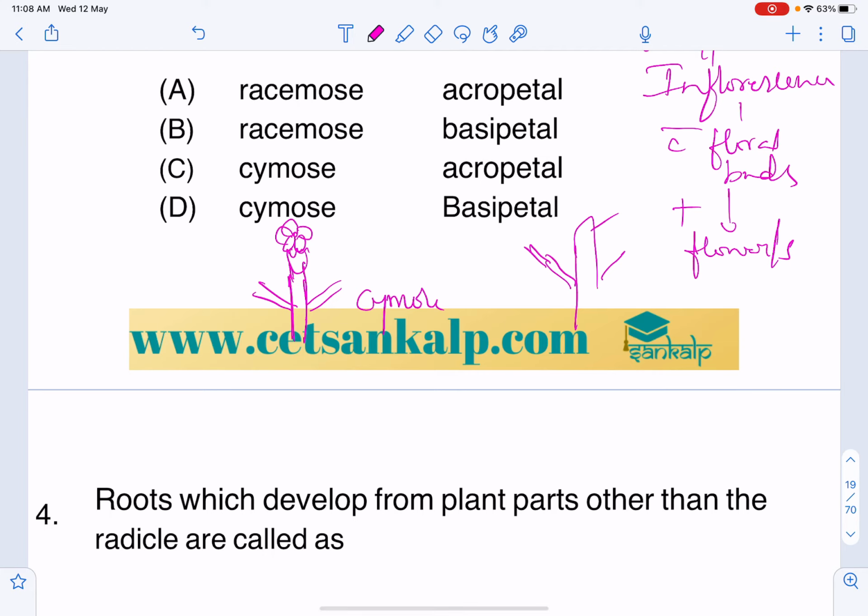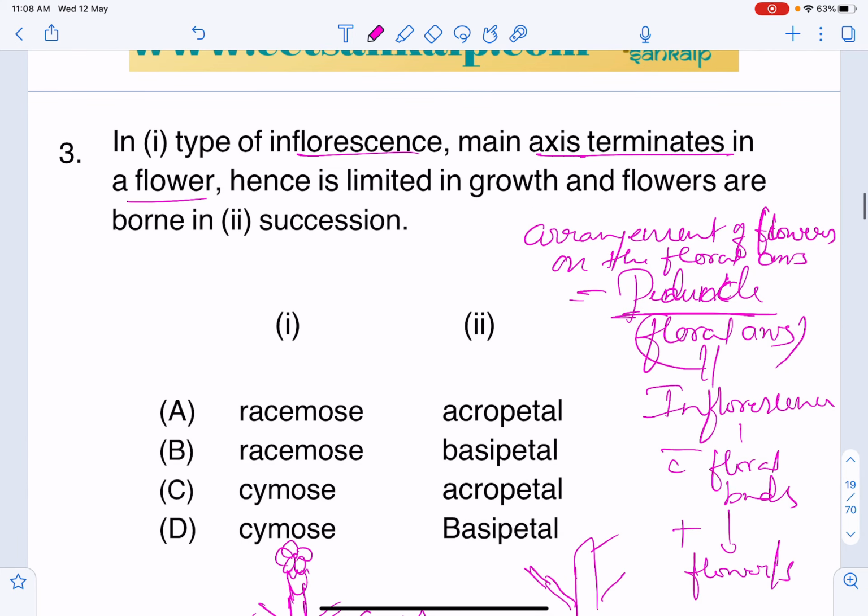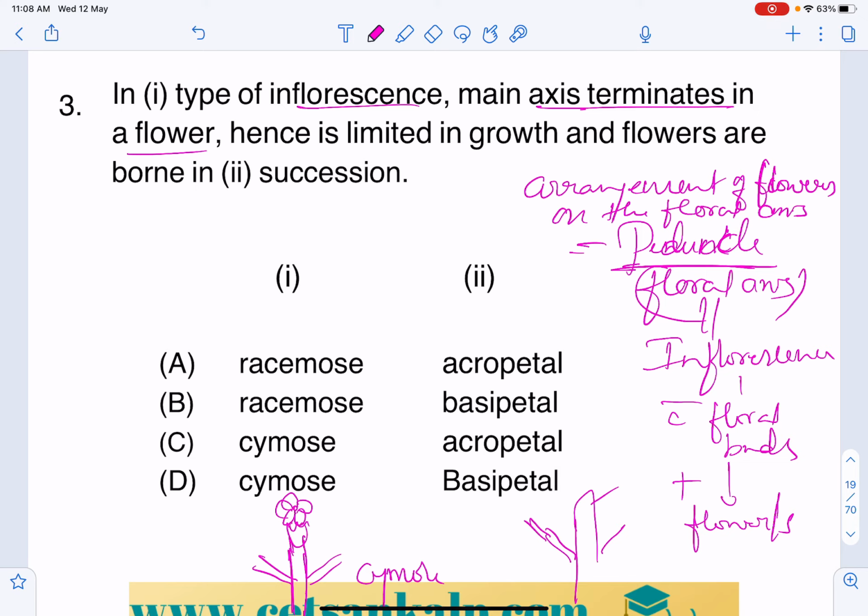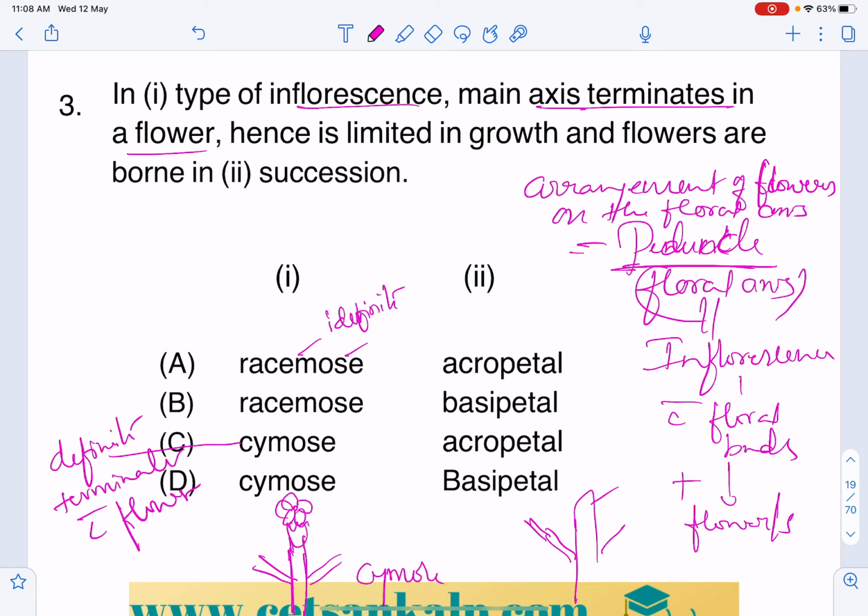It will continue its growth in the main axis, right? So racemose is where it continues its growth, that is indefinite growth. Whereas in cymose, it is a definite growth. The main axis terminates with a flower. But here the main axis won't terminate.